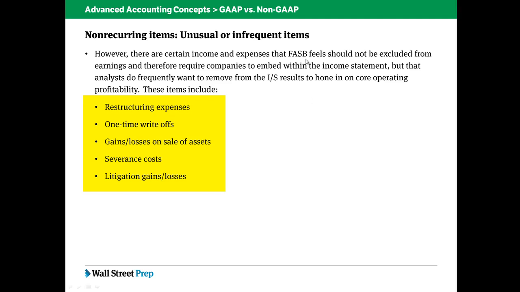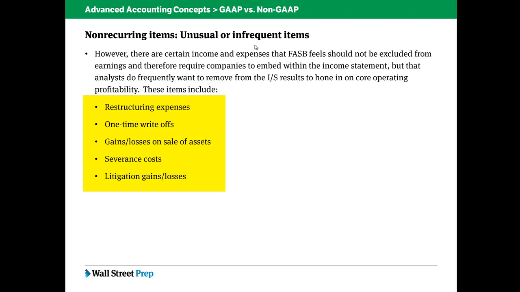These 5 clusters of income and expenses tend to be the kinds of things that FASB doesn't think are unusual and infrequent, like extraordinary items or discontinued operations or accounting changes, but they're somewhat unusual. So FASB identifies that if you're unusual or infrequent, but you're not both, just an arbitrary way to designate how non-recurring you are. And those items, FASB actually requires that companies report pre-tax within the income statement.